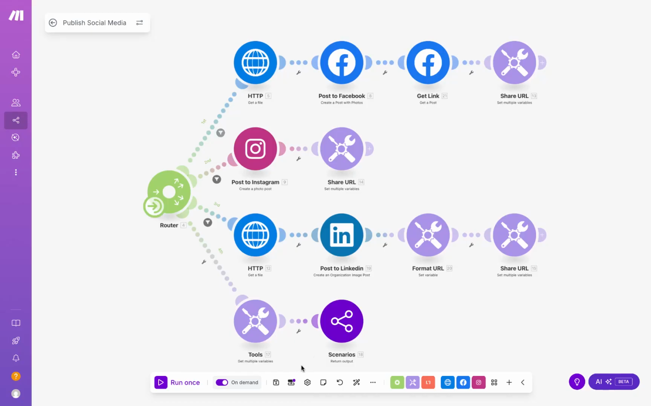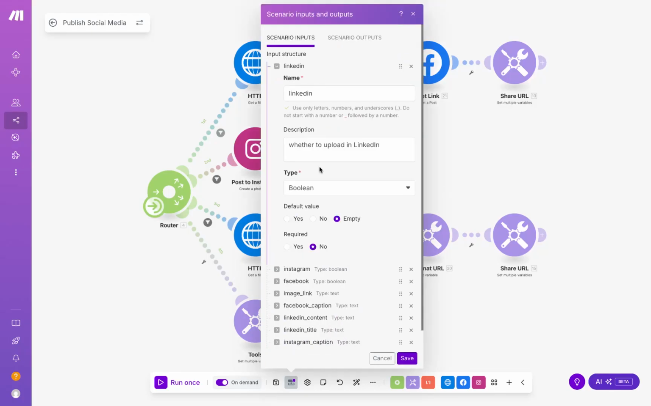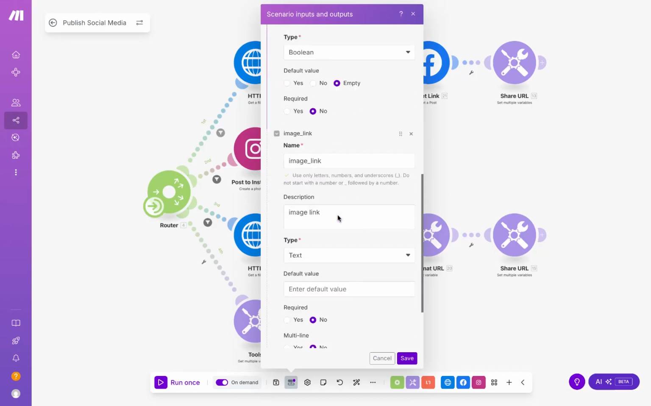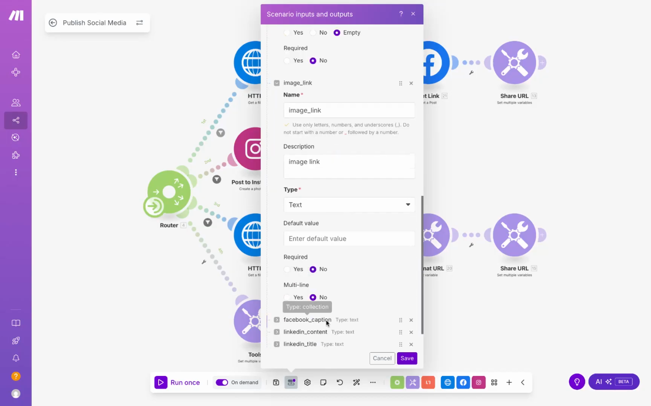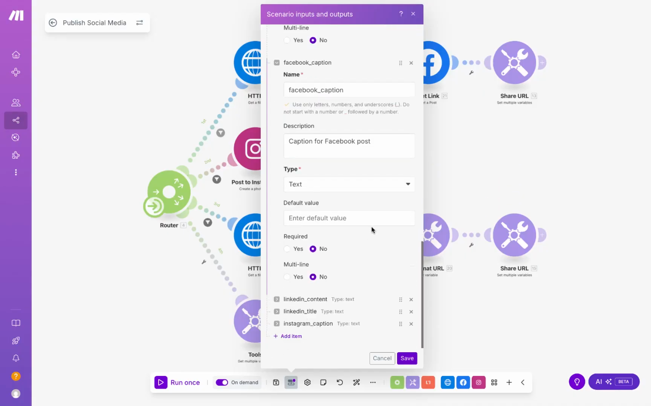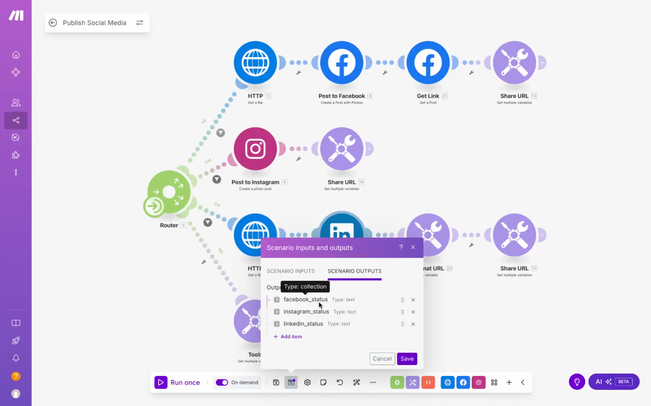Let's look at the inputs and outputs for this scenario. So the first three are Boolean type inputs, which will simply determine which platform we want to post to. Next, we have an image link. This is the Dropbox link to the image that we want to upload to the platform. And finally, we have the inputs for the captions for Facebook, Instagram, and LinkedIn. As for outputs, we define three outputs which share the status of the posts on Facebook, Instagram, and LinkedIn.